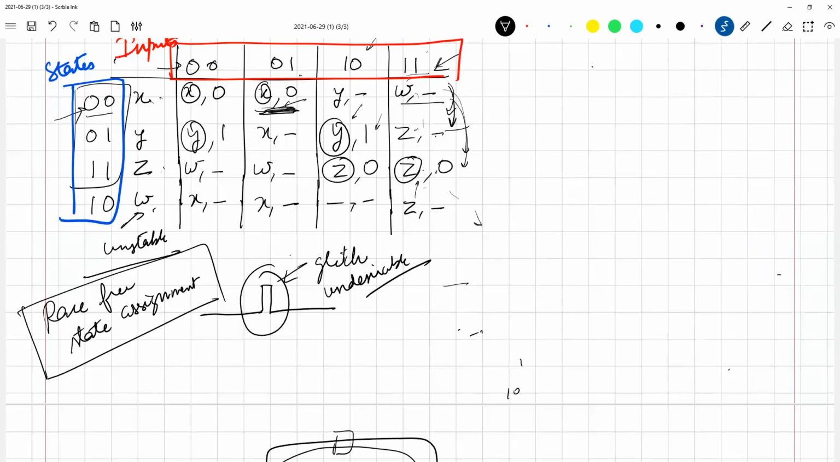So let us assign certain values to these now, and let us make a K map. How many inputs will you have in this K map? Any idea?